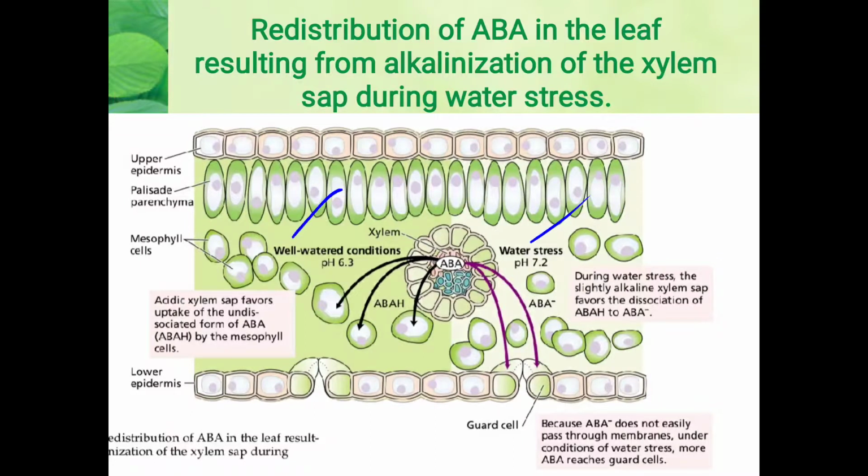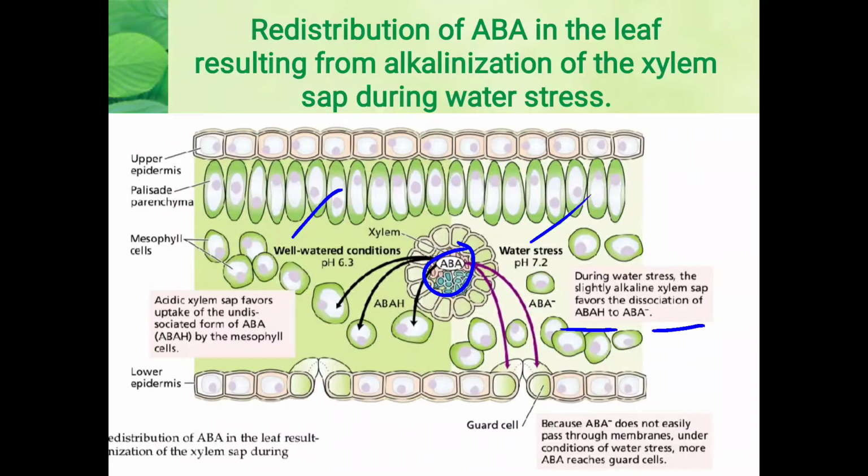Because of that, what will happen to this abscisic acid in a well watered condition? The xylem sap favors the uptake of the undissociated form of the abscisic acid by the mesophyll cells. Okay, whereas during water stress condition, the alkalinity of the xylem sap will favor the dissociation of the abscisic acid, the protonated form of abscisic acid, towards the deprotonated form, that is abscisic acid negative.